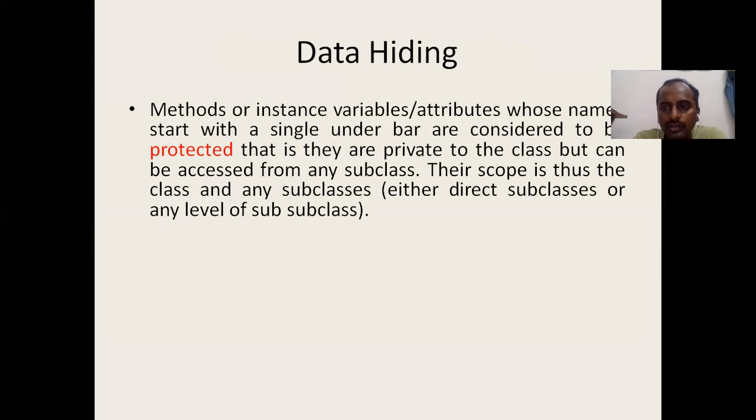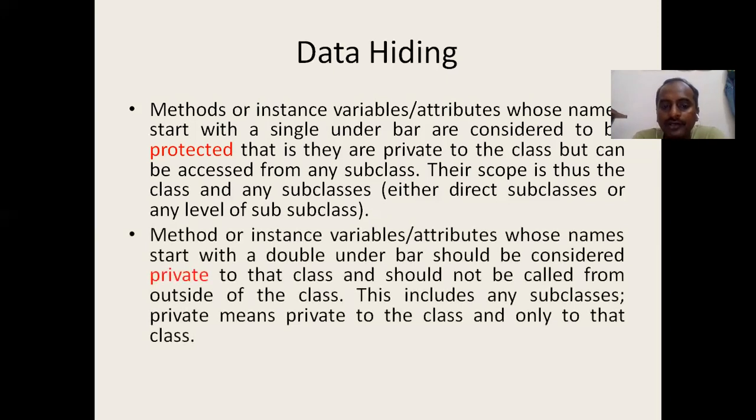So how do you know that a particular variable is a private, public or protected variable? It depends on the naming convention. If the variable starts with a single underscore, that variable is a protected variable. You can see that on the slide. And if a variable starts with a double underscore, then that variable is a private variable. This is the naming convention given by Python, which every Python programmer will follow. A Python programmer understands that this variable is meant to be private and they won't try to access it outside that particular class.